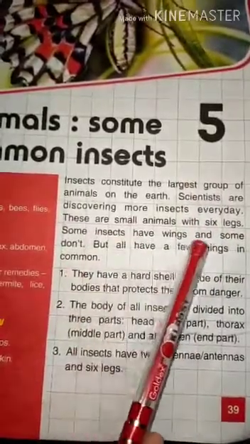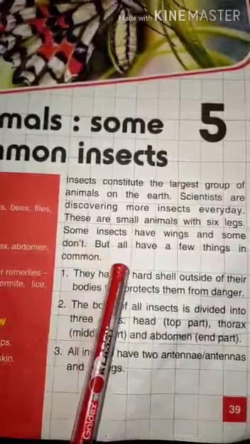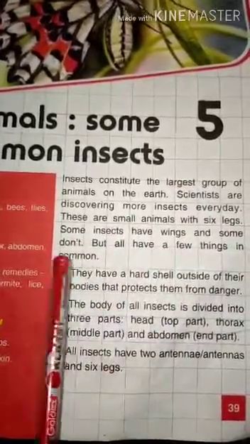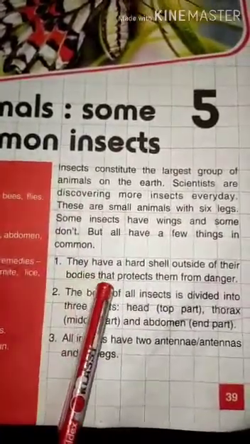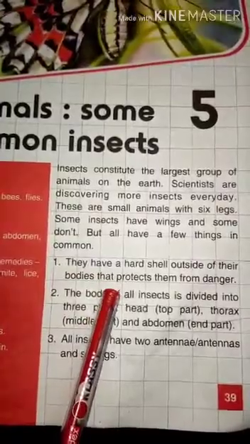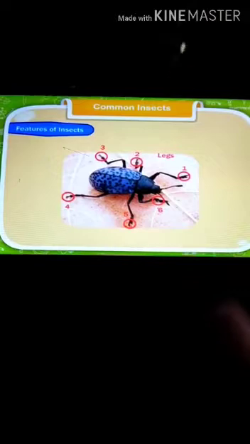Some insects have wings and some don't, but all have a few things in common. So now we will know about the features. Now see this. An insect has 6 legs. See how many legs? 6 legs. Its body is divided into 3 parts.